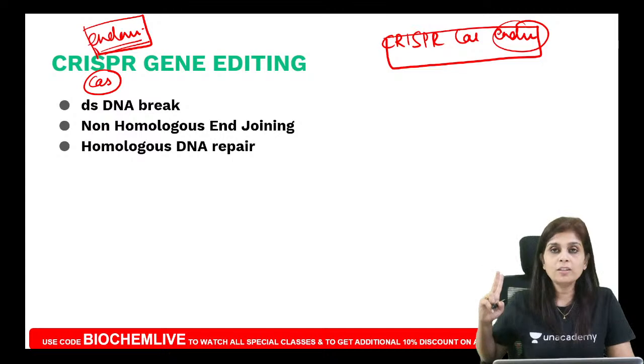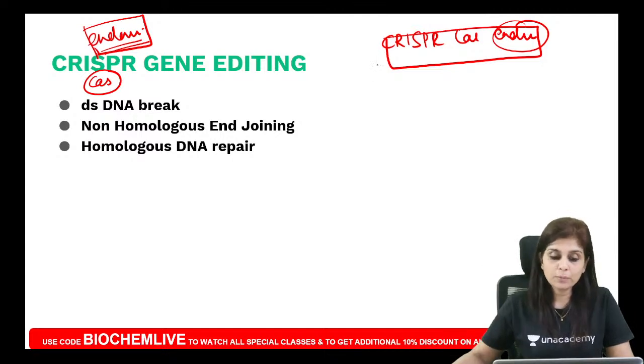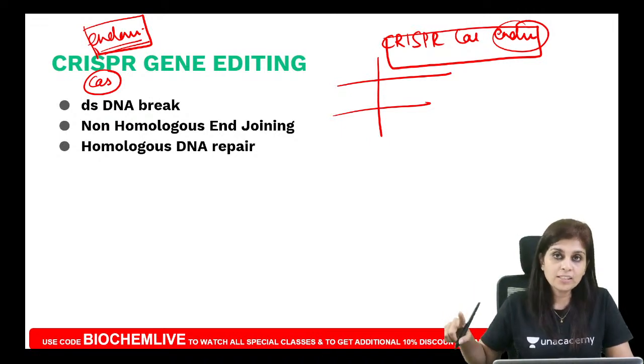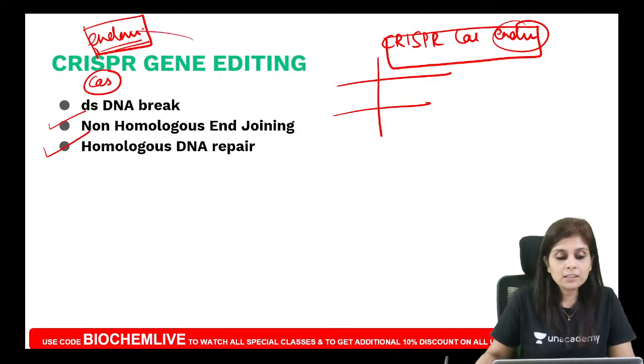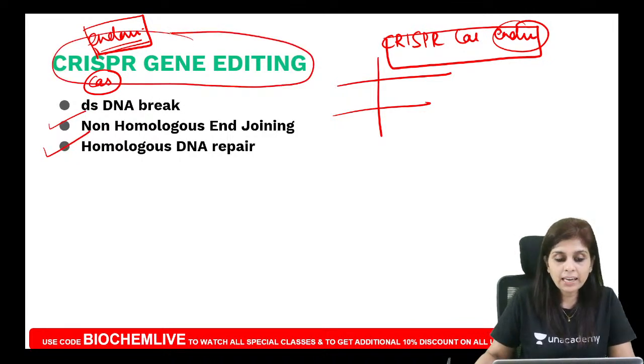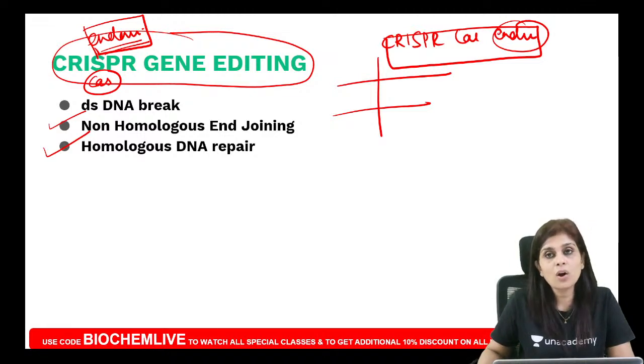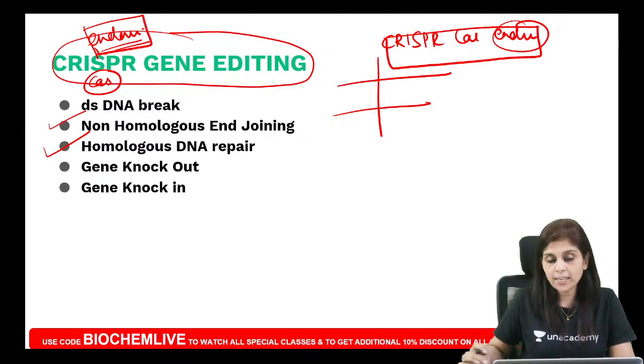So tell me, what are the two ways by which any double-stranded DNA break can be repaired? It can be done by either non-homologous end joining or by homologous DNA repair. And depending upon whether we do it by non-homologous end joining or homologous DNA repair, your CRISPR gene editing mechanism can either result in gene knockout or gene knock-in.